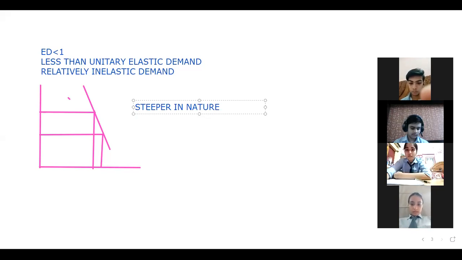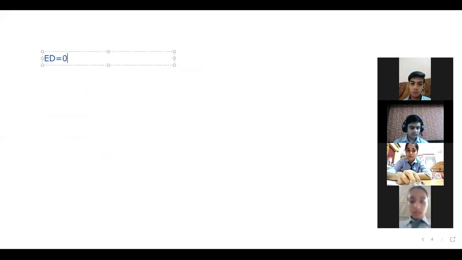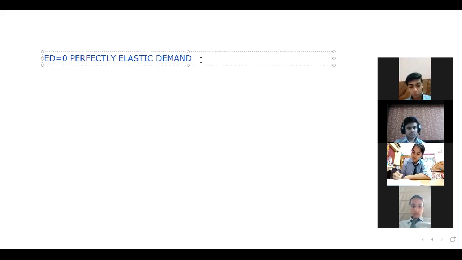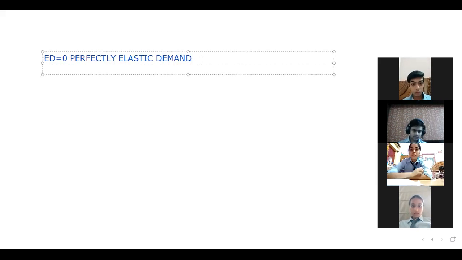So I hope this is clear to all of you. Let's move further. The fourth one. What is the fourth one? The fourth one is ED equals to 0. What do we call this? Perfectly elastic demand. This is the fourth one, which we call perfectly elastic demand. And perfectly elastic demand curve, ED equals to 0. Let's make the curve.